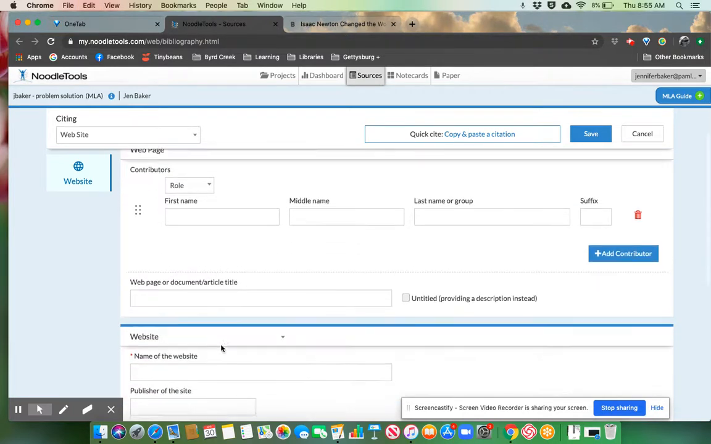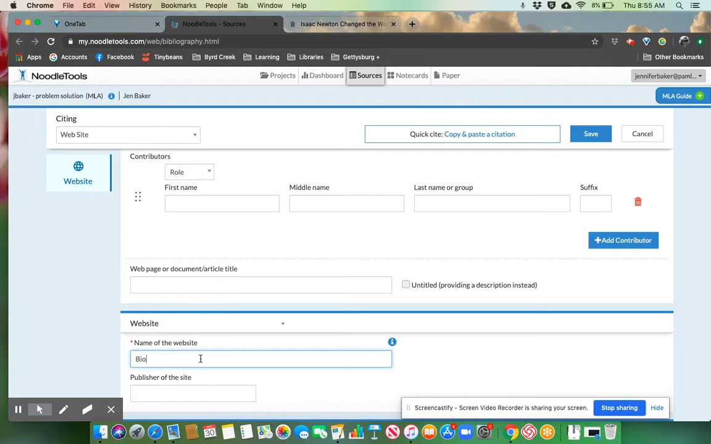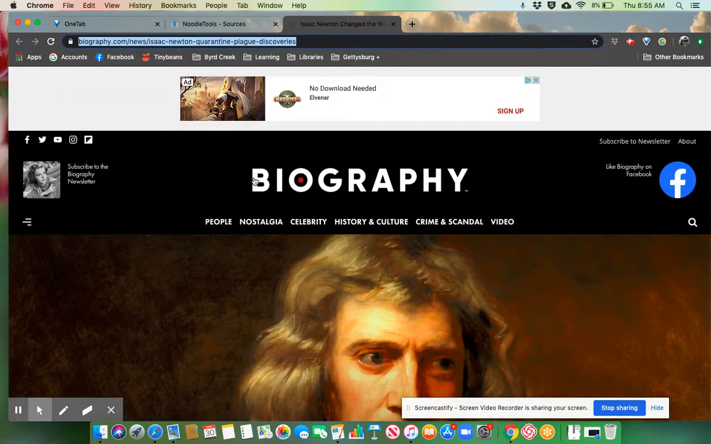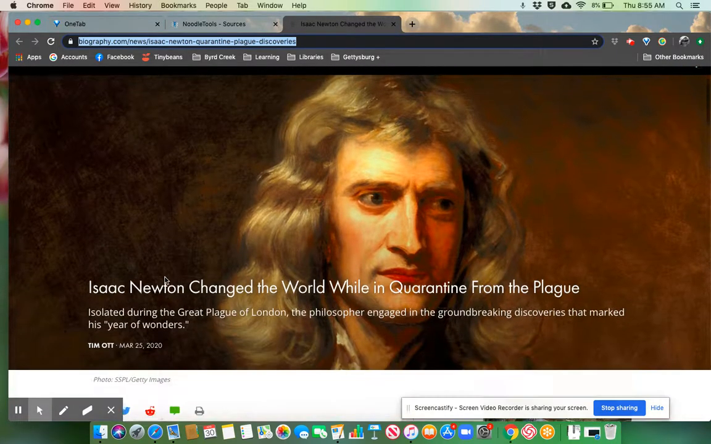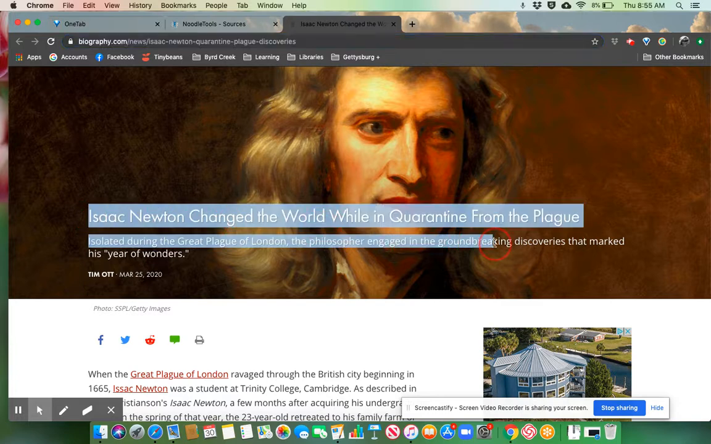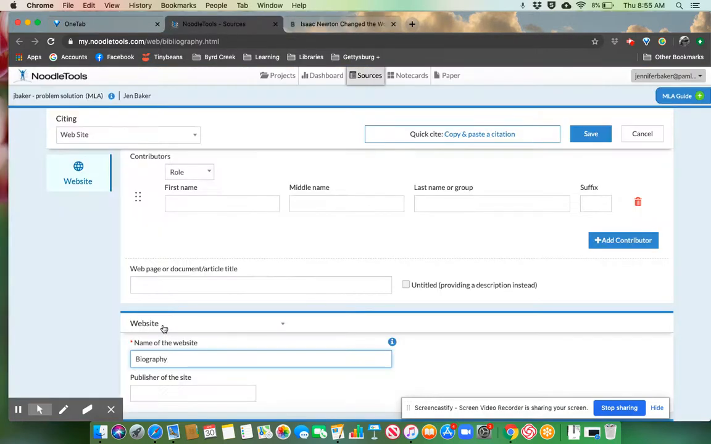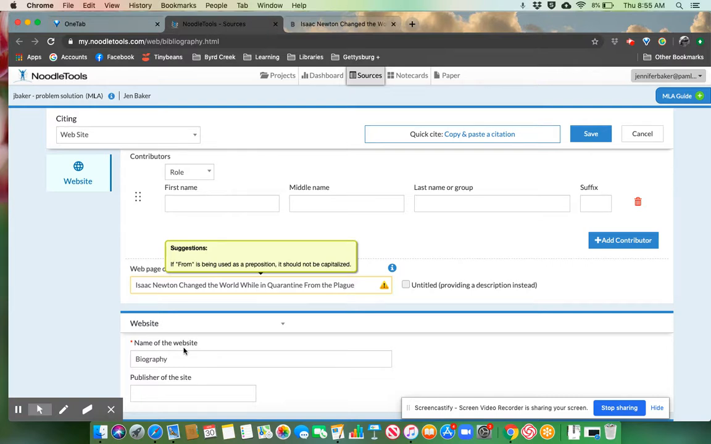And the whole website is biography. I just can't spell today. Okay, so that's the name of the website. The name of the article is Isaac Newton Changed the World While in Quarantine from the Plague. So we're going to copy that and paste that. Y'all see the difference between the web page name? It's given us another suggestion. We're not going to capitalize "from" because that is a preposition.